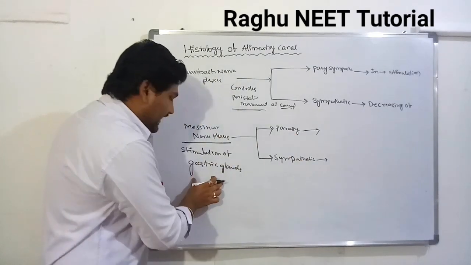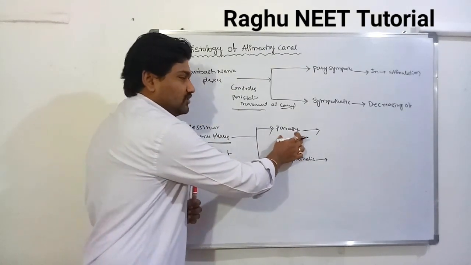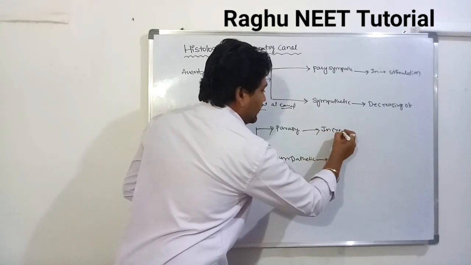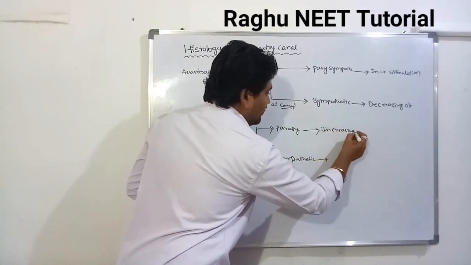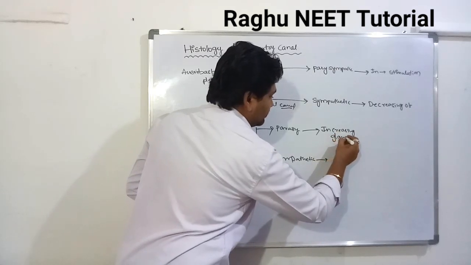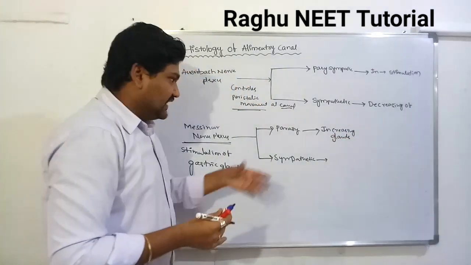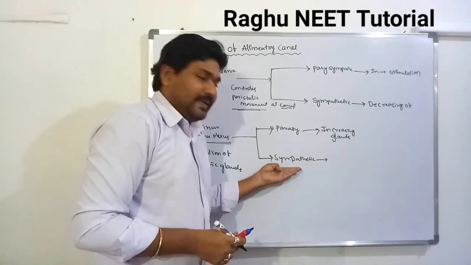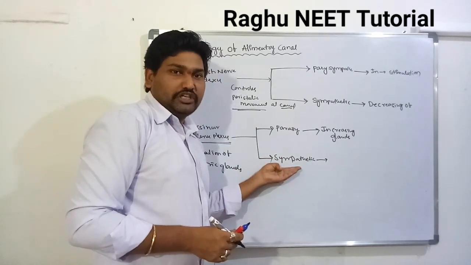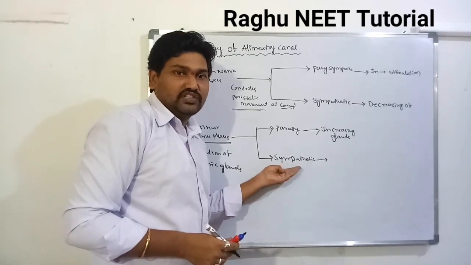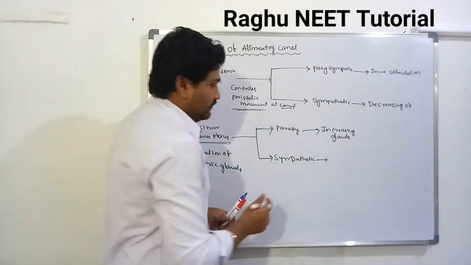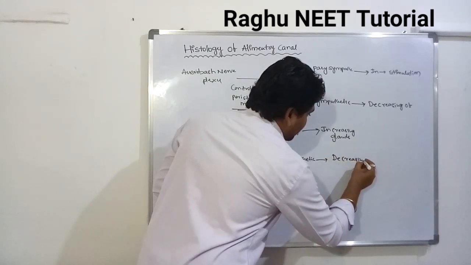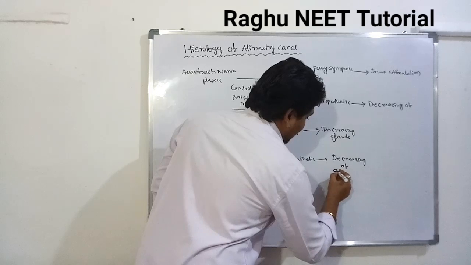If it stimulates, the parasympathetic nervous system is increasing of gland secretion. It is always increasing of the gland secretion. After the secretion of the glands, the sympathetic nervous system is completely inhibition of their secretion, nothing but decreasing of gland secretion.